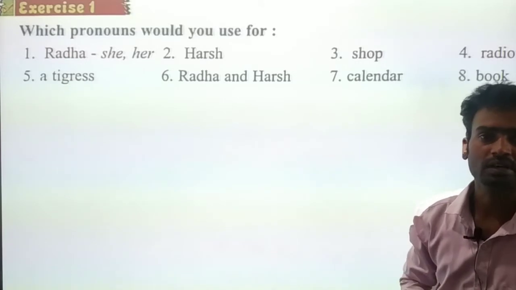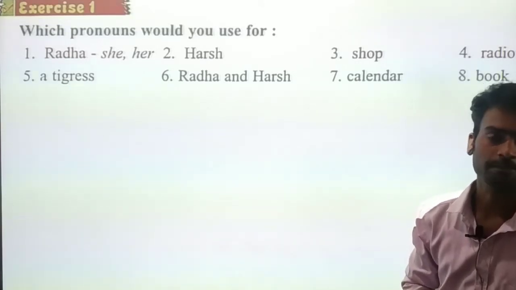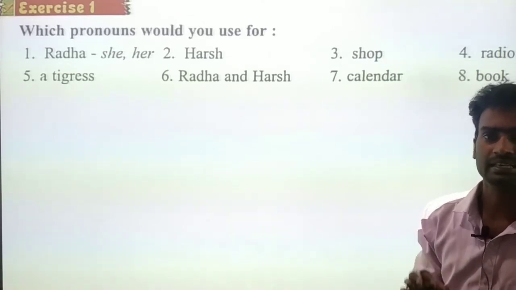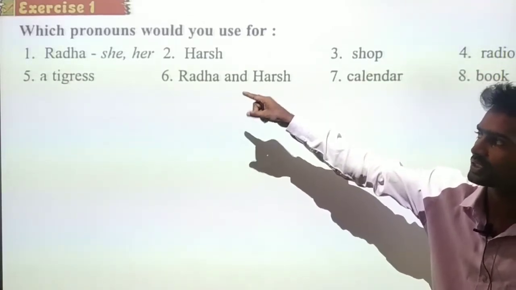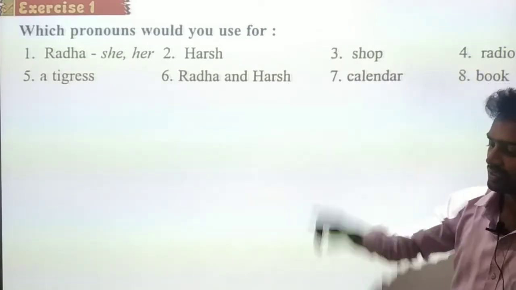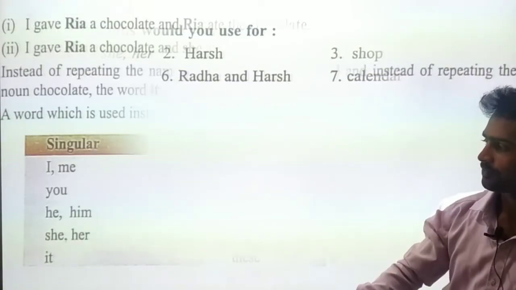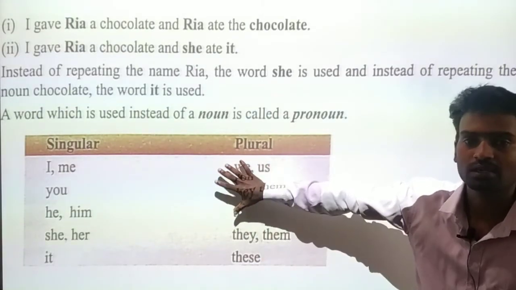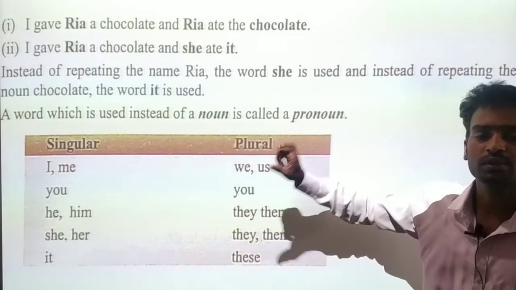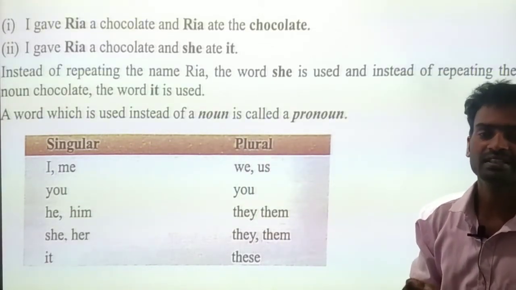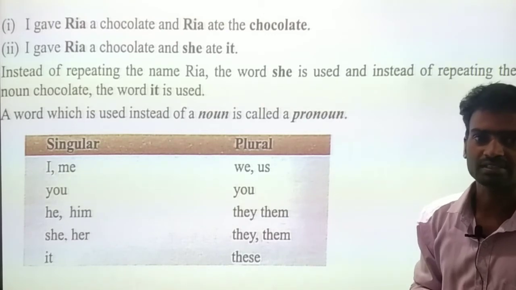Radha is a feminine gender, a girl. For that, they use she and her. To finish all this, if we know which one to use for the girls, for boys, for the things, only then we can finish it.